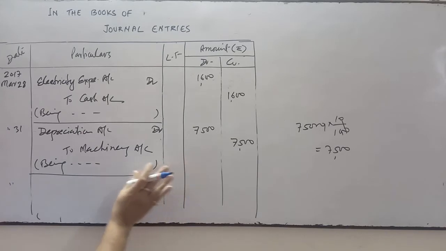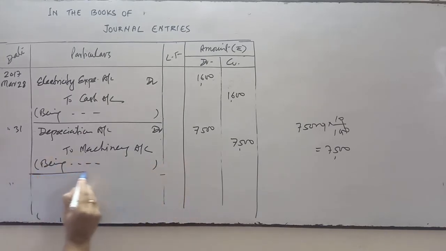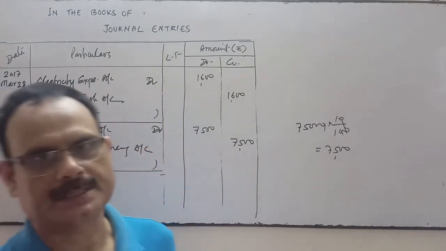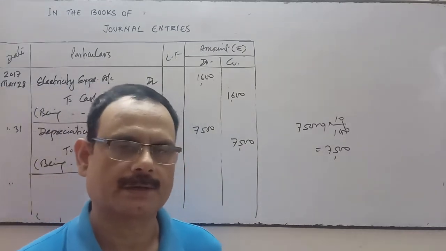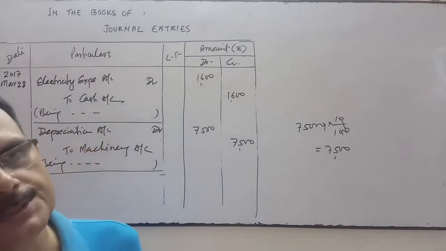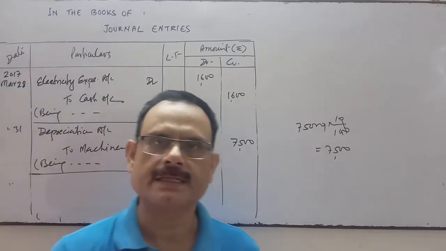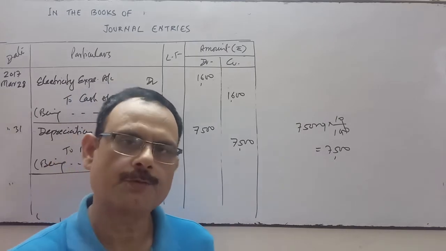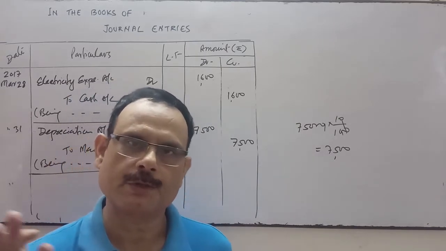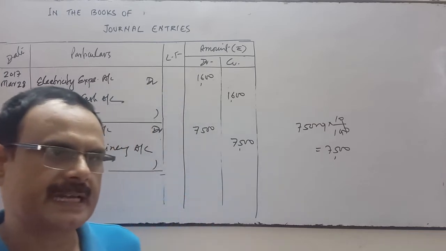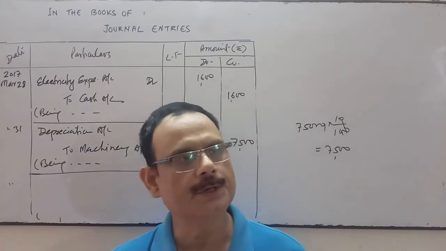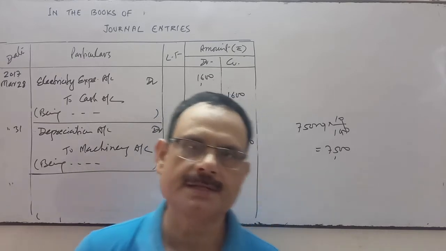Depreciation is what? Depreciation is a non-cash revenue expense. It comes under nominal account. Decrease or fall in the value of assets is called depreciation. Due to any reason, if the asset's value decreases, it may be passage of time, continuous use, accident, change in technology, or fluctuation in the market price.